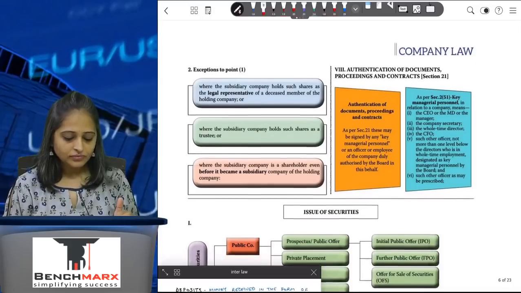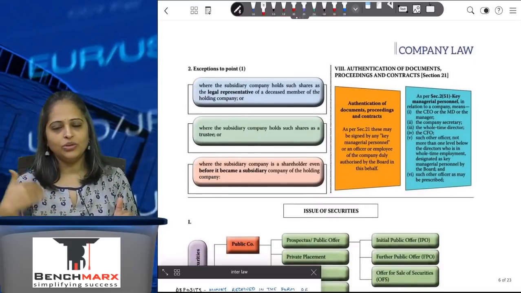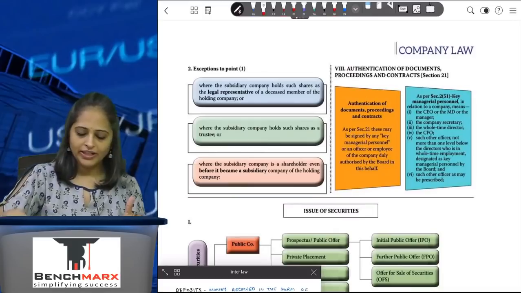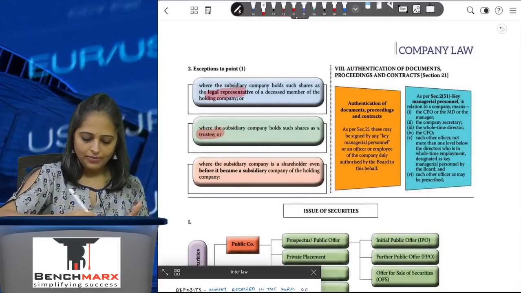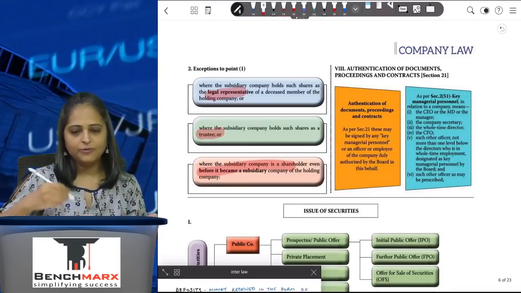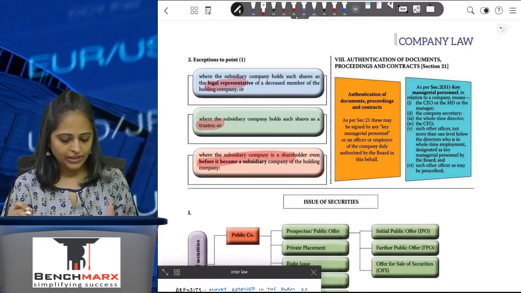Now, exceptions to the point where I can hold the shares in the holding company is if I am holding it as a legal representative, I am holding it as a trustee, or I become a shareholder before it became the subsidiary of the holding company.